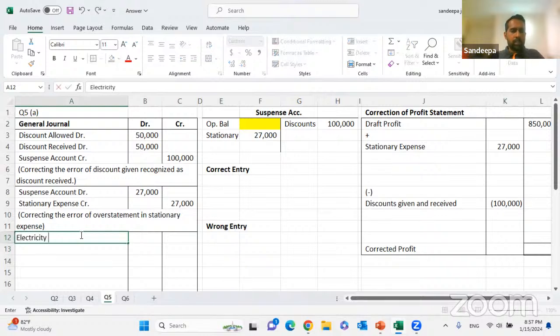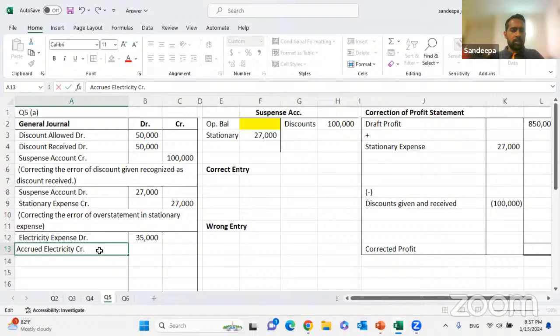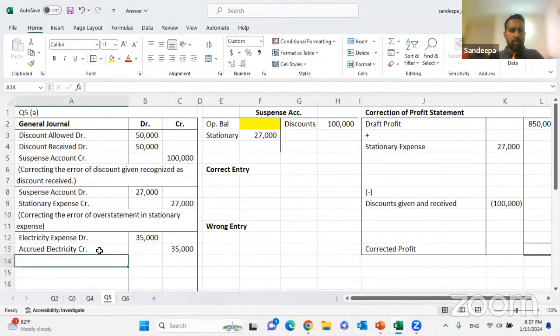Electricity expense will be debited 35,000. Accrued electricity, or electricity payable, will be credited 35,000. Let's put the narration: correcting the omission of electricity expense.